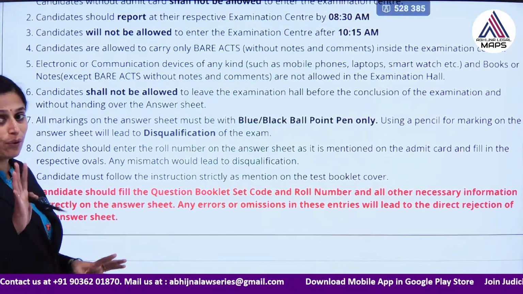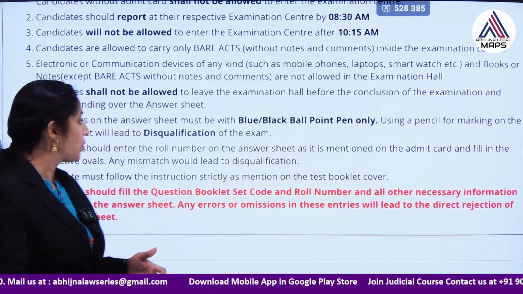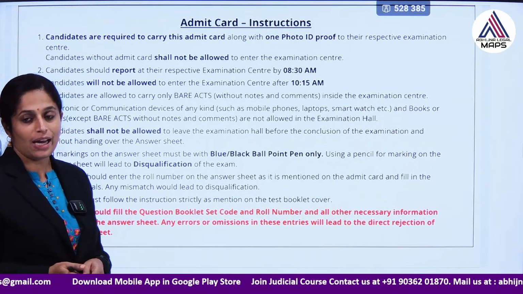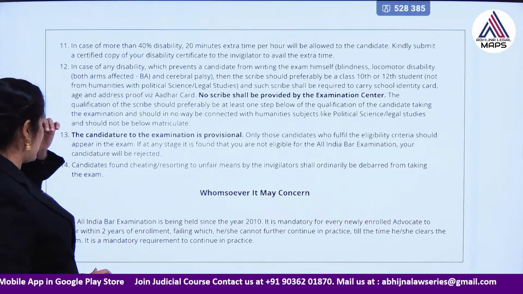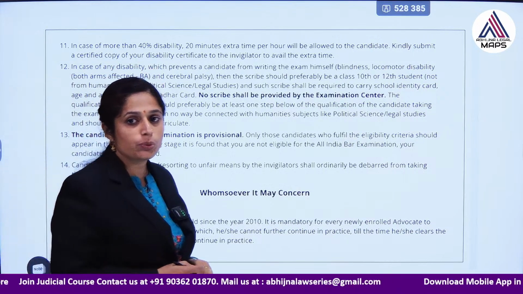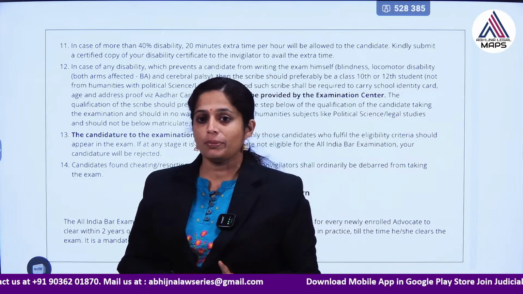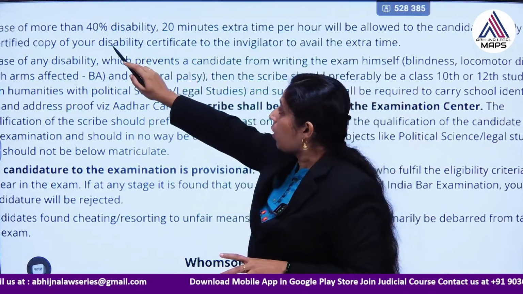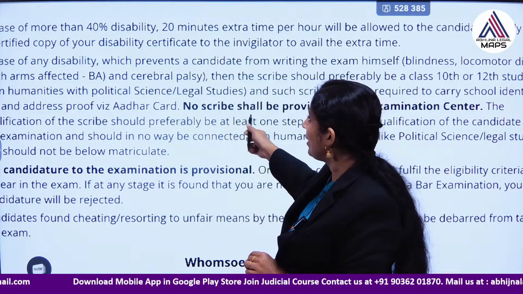Then apart from this, we have 4 different question booklets A, B, C, D. Among the 4 booklets, you must properly mention what is your booklet, because otherwise it will again lead to confusion, and it may lead to rejection of your answer paper as well. And here they have said that if you have a physical disability of more than 40%, then you are allowed an extra time of 20 minutes. For this privilege, you must obtain the disability certificate. You must carry the disability certificate along with you to avail the extra time.